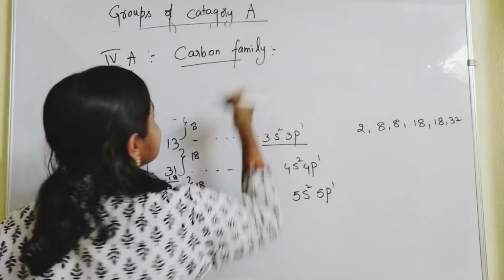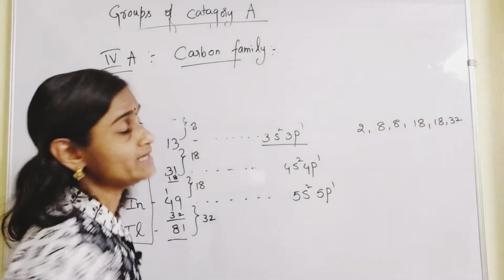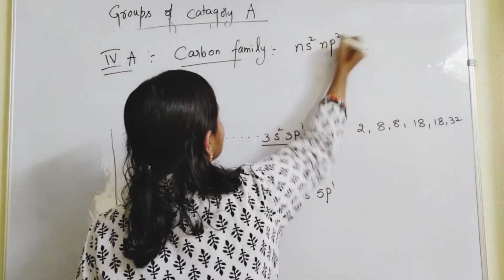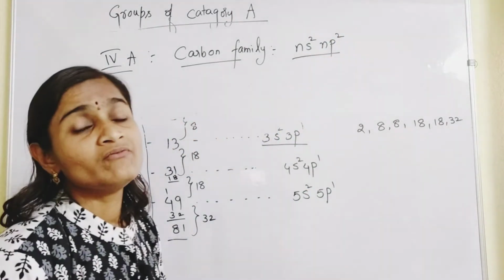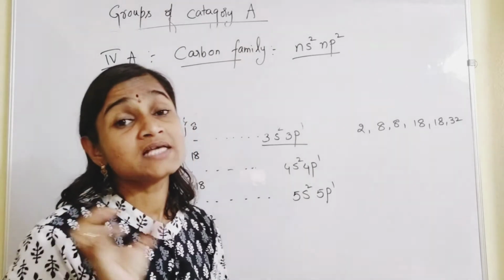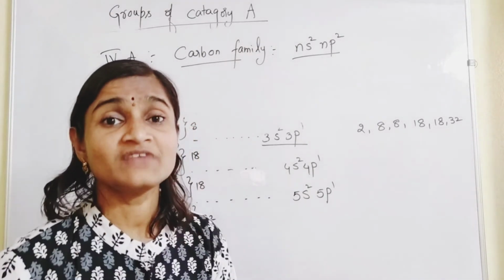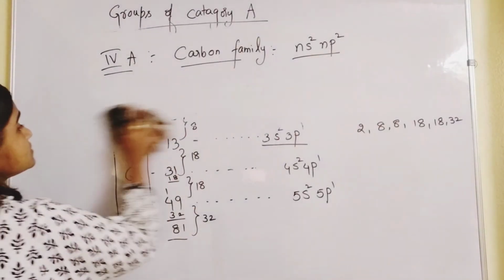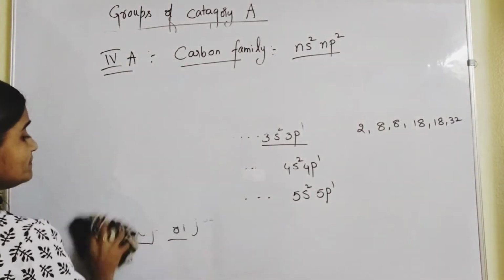Fourth A group elements are called the carbon family. The general configuration is ns2 np2. Please remember, where n stands for the orbit number of the last orbit, the valence shell. So ns2 np2.